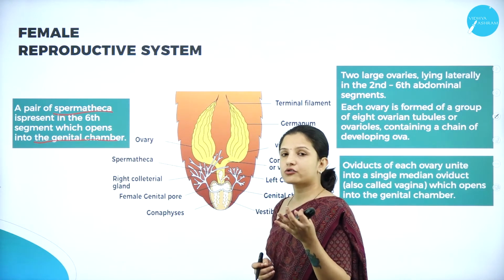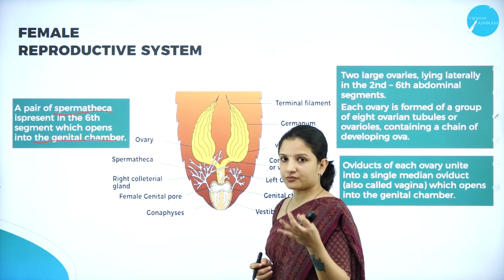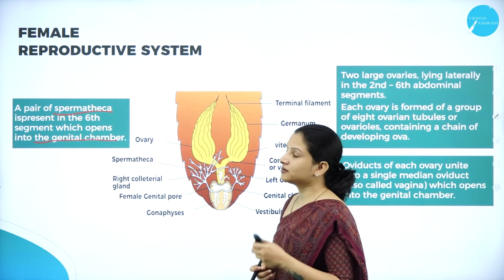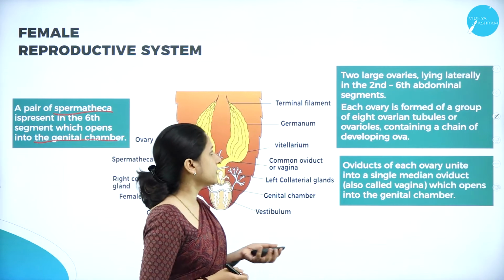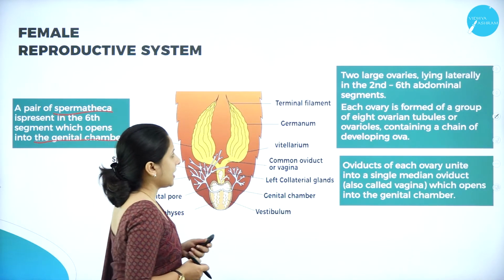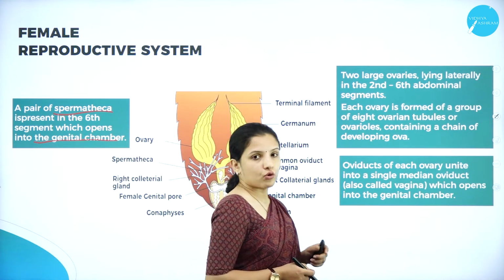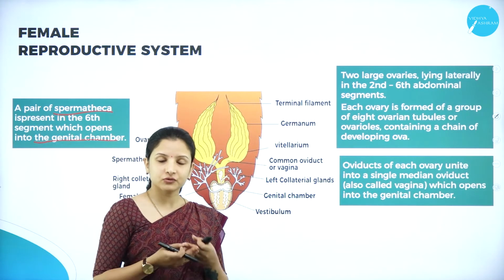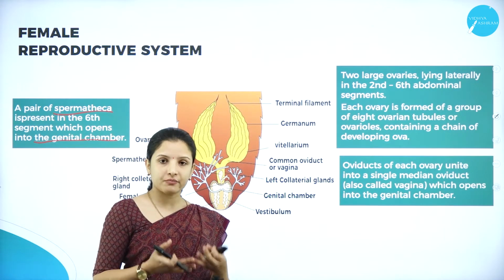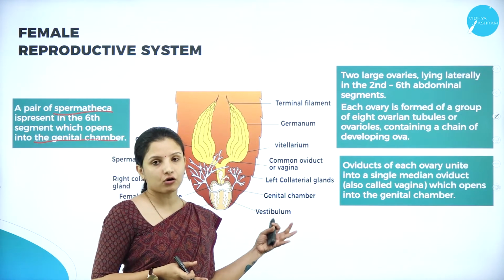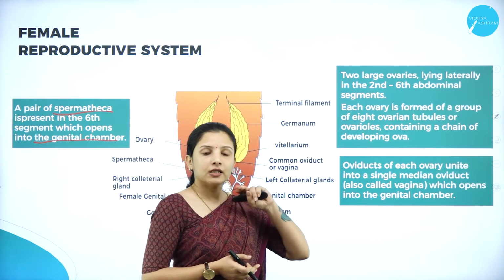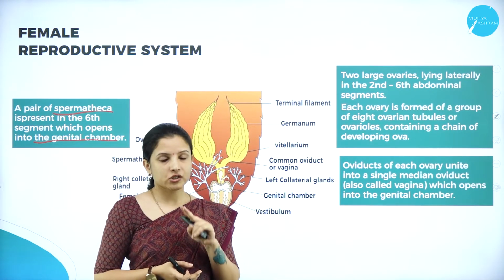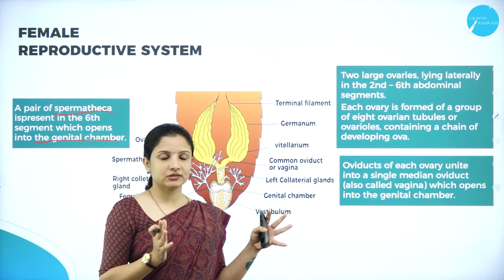In male cockroaches, the testes will produce the sperms, right? But in the female, it is the presence of the ovary. The ovary will produce the ovules or the egg, and there are 2 large ovaries. So just as the testis was one of the important reproductive organs in the male cockroach, in the female cockroach it is the ovary. Like how there were 2 large testes present on the lateral side,